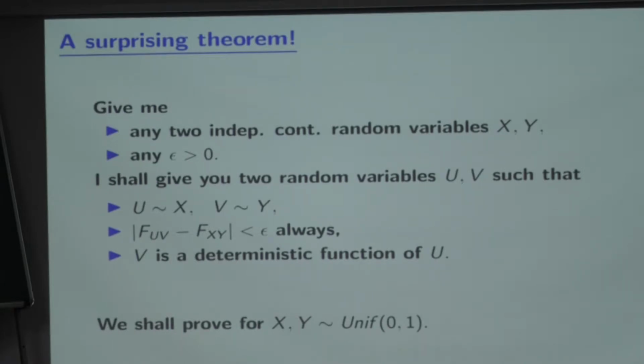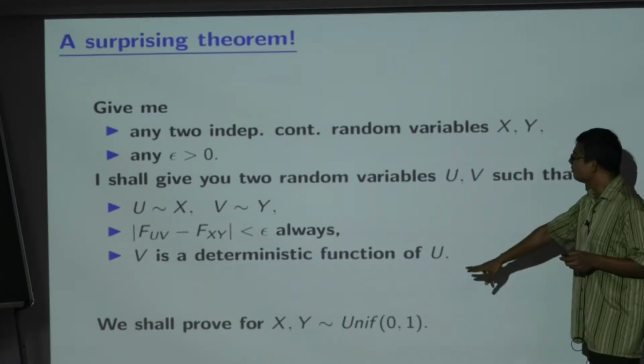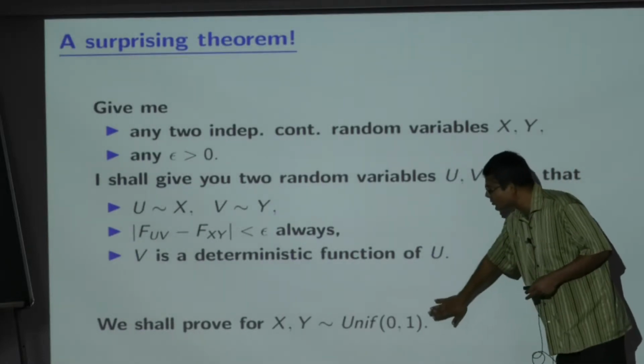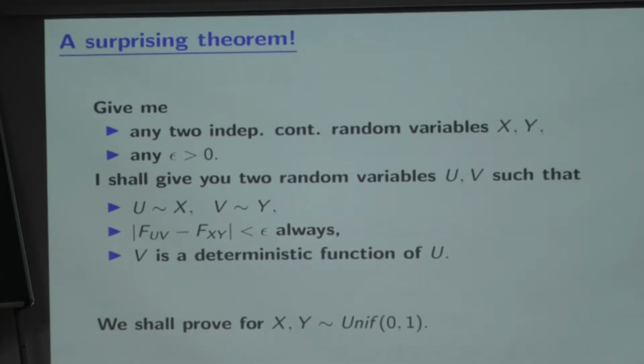Now we shall simplify the proof slightly because we will present it only for when x and y are independent uniform 0, 1. All other continuous random variables may be reduced to it by using the standard CDF inverse transform, etc. But in this talk, I will focus only on xy being uniform 0, 1. And the proof is very nice. It has a nice geometric intuition about it. That's why I am presenting it. So in this case, what I am going to show is this for uniform 0, 1 case. Now I do not need any two continuous independent random variables. I will be working with xy uniform 0, 1 only.